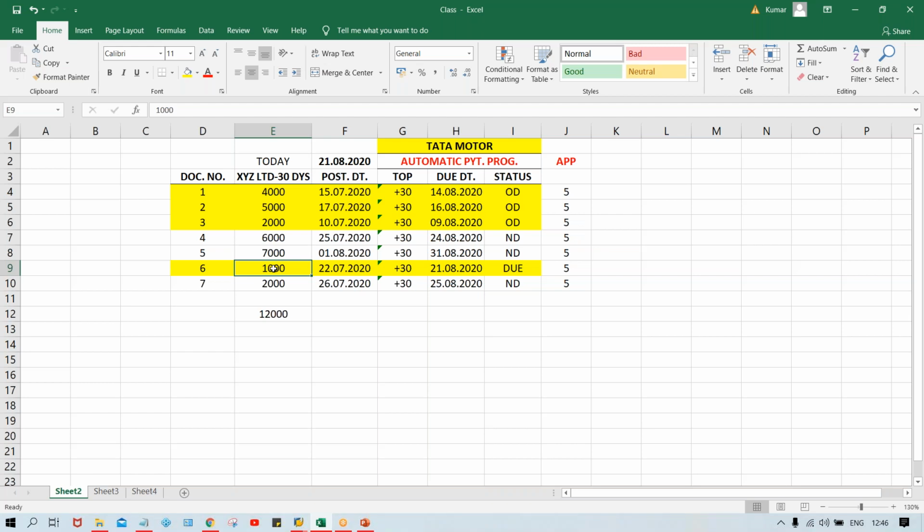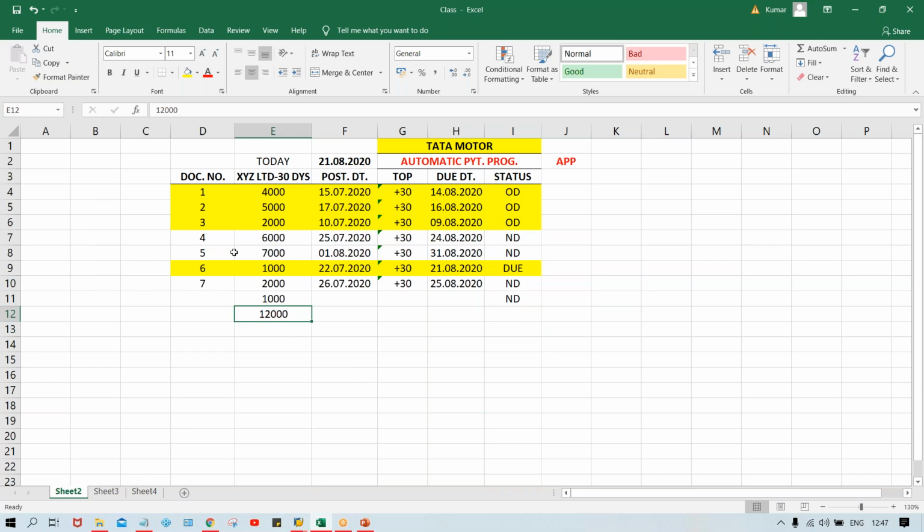Now, okay, and there is one more invoice, guys, which is not due, which is posted already by using a different terms of payment, but that is also not due, guys, worth 1000. That invoice is worth 1000. So that is not due, so that is also not supposed to be selected. This invoice is also not due. So this is also not going to be selected, right? Now, so we'll do one thing.